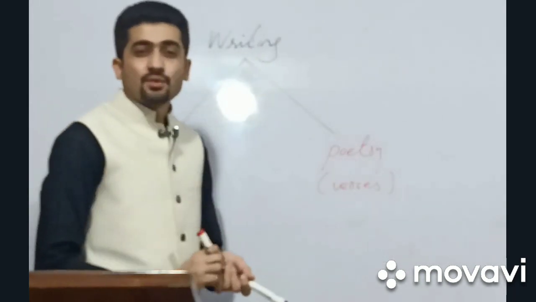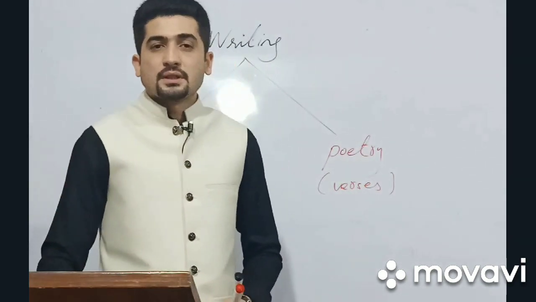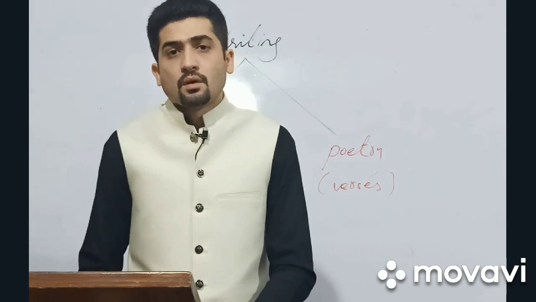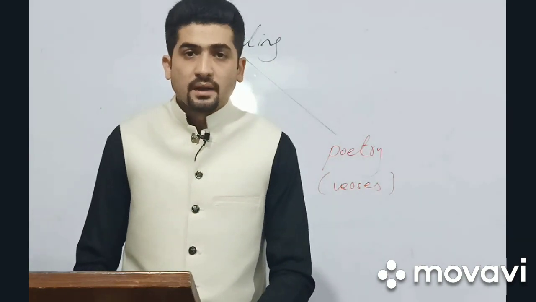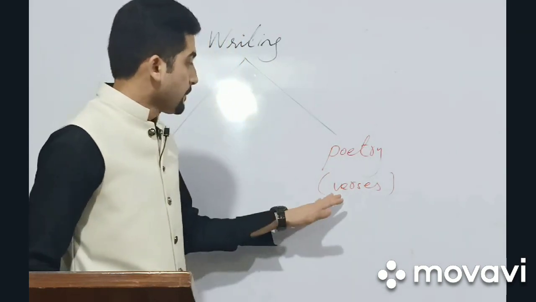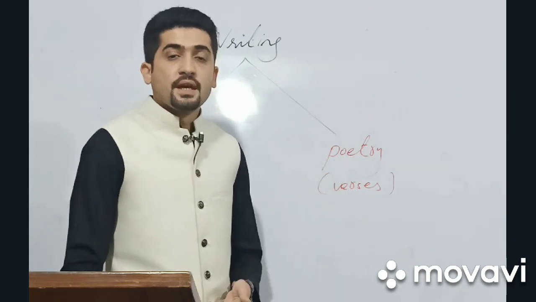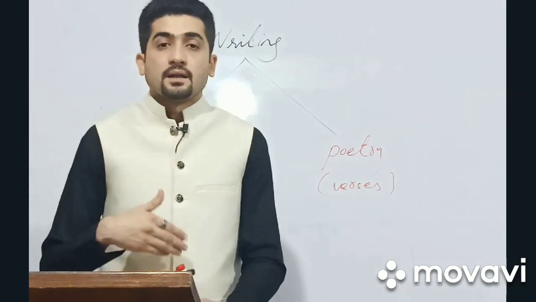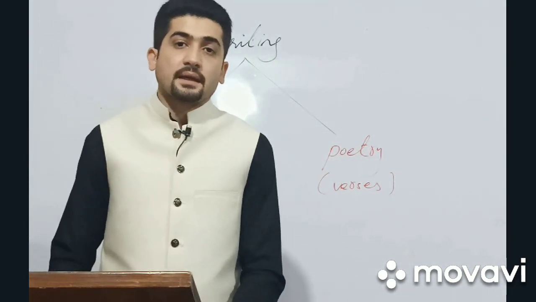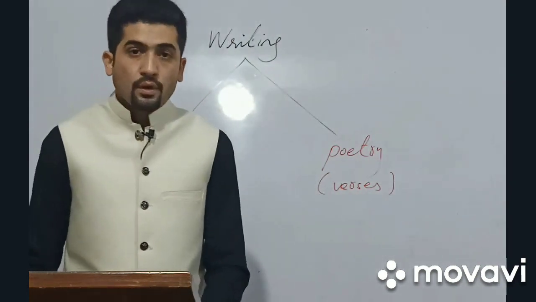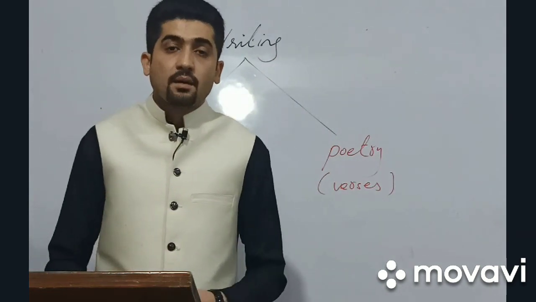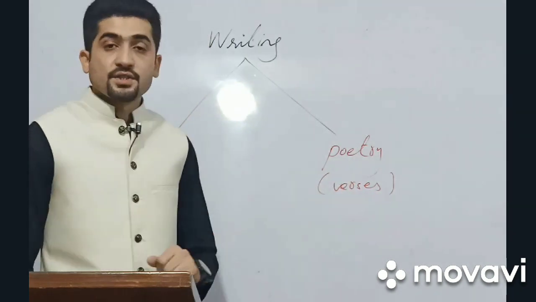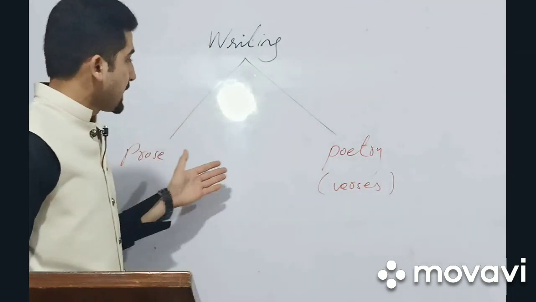It is in verses. As you see, you might have encountered a lot of poems. So in those poems, one element which is very much visible and explicit is that poetry is always in the form of verses. You have the poems in your books which are in the form of a stanza. Each stanza carries normally 4 lines, sometimes 6 lines, but the piece of writing is always in verses. So that is the difference between prose writing and poetry.